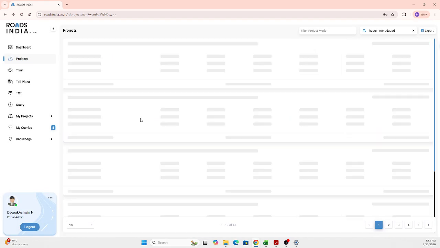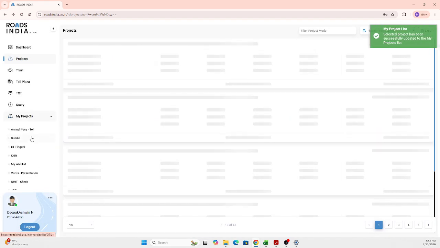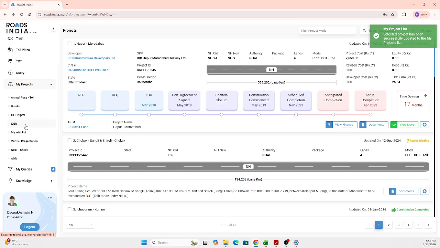So here I'm saving this to my wish list, and all the folders that you create will be available here under the my projects menu. So you can get inside any folder that is there, and you can populate all the projects that are inside the folder in the map view. So that is one important feasibility that is there.